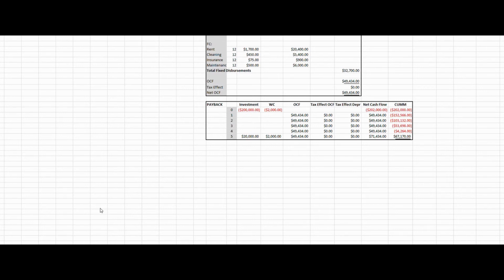Cons with this, what happens if we have cash outflows that occur later on? What happens to cash flows that happen beyond the payback period? Those are the primary negatives about this method. Anyway, this is how we would go ahead and determine what our payback period is in this situation.